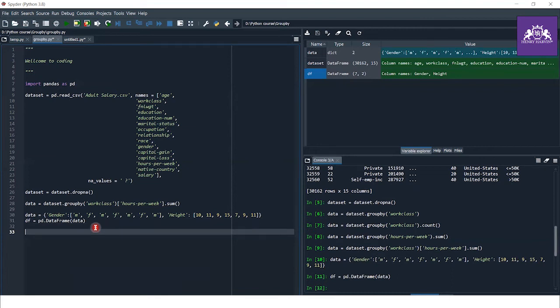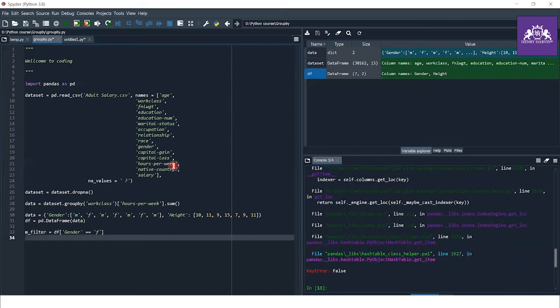First of all, we have to make a filter for the male data set, and filter is equal to... sorry, I wrote it wrong.